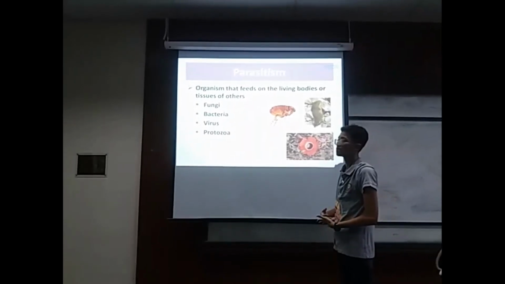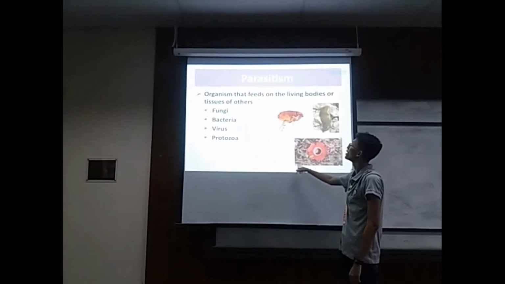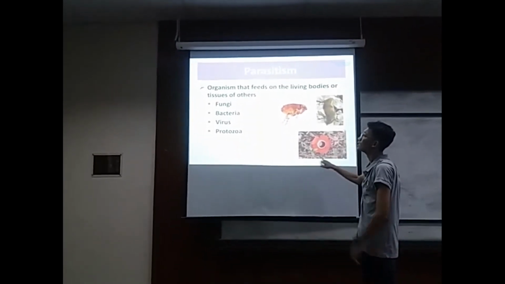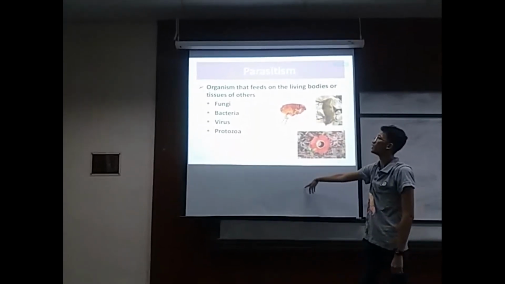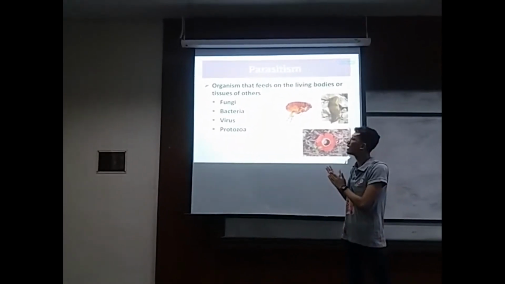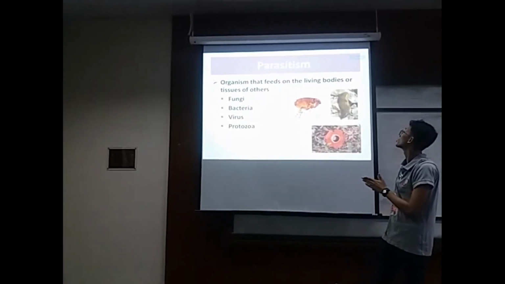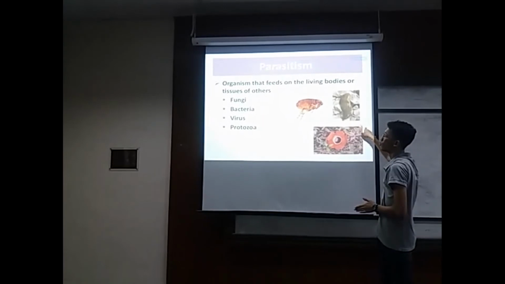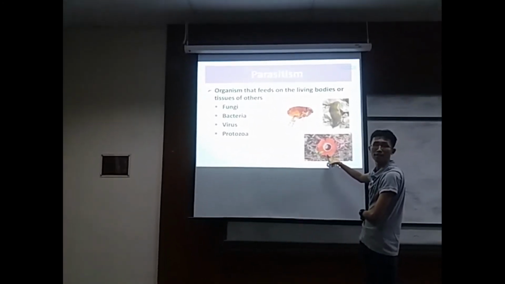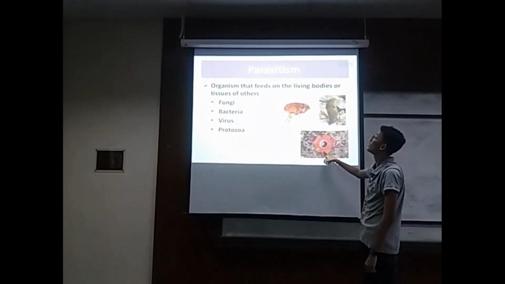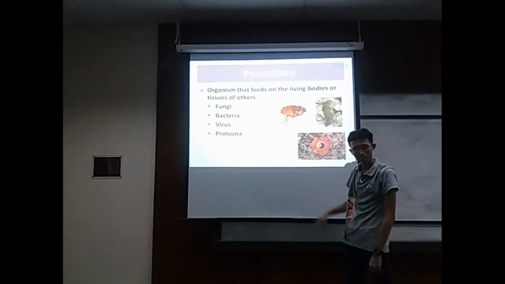The last one is parasitism. Parasitism is when an organism feeds on the living body, highlight living body or tissue, of another. For example, fungi, bacteria, virus and protozoa. You can see from here. And one more special parasite is this Rafflesia plant. It is a parasite to other plants as well.